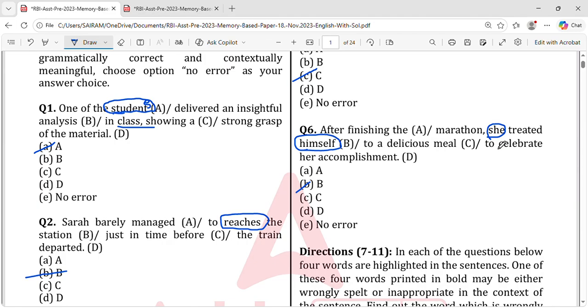Okay, here it is told that she treated himself or herself. She is him? No. He is him. She is her. So himself is wrong. So then B is wrong.